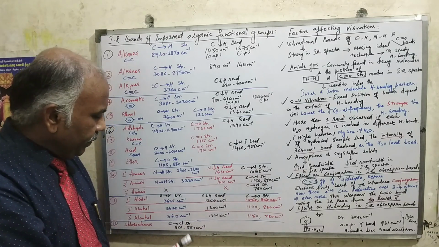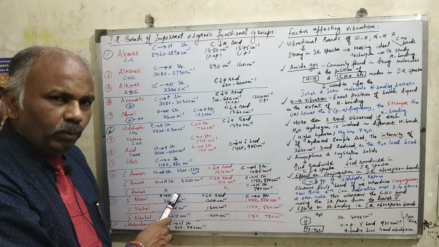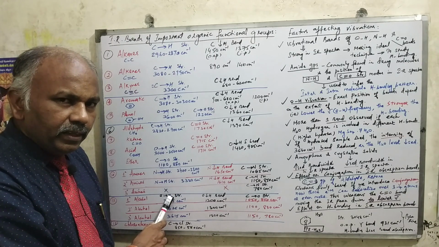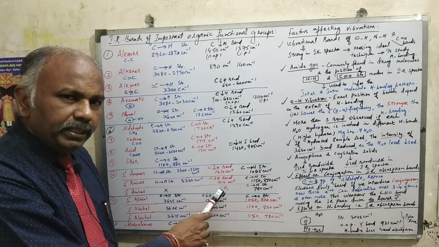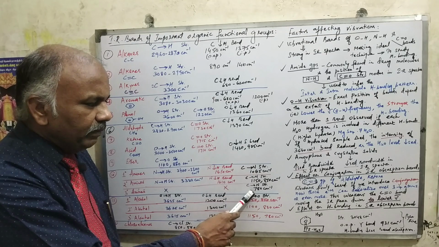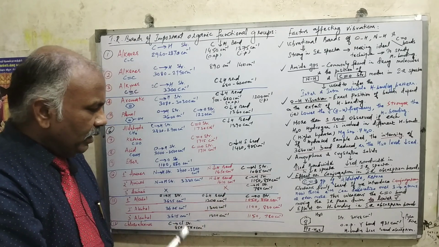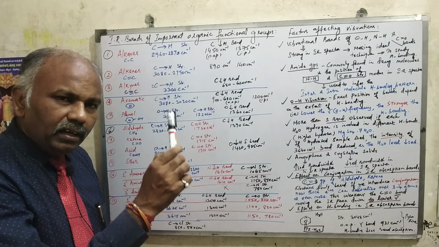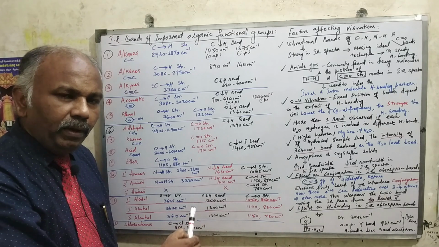Now coming to the tertiary amines, there is no NH group, so there is no stretching vibration because only carbon and nitrogen will be there, and there is no NH, therefore no bending vibration. Only the carbon nitrogen stretch vibration will be there at a very lower frequency, 780 centimeter inverse. So this is how we can classify or differentiate the primary amine, secondary amine and the tertiary amines with the help of IR functional groups.